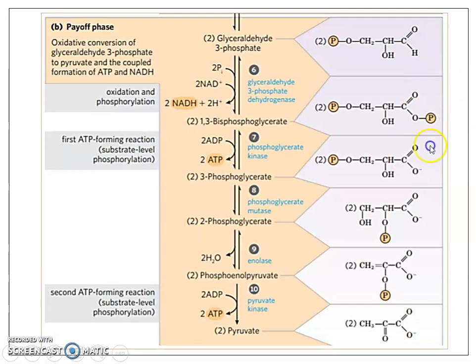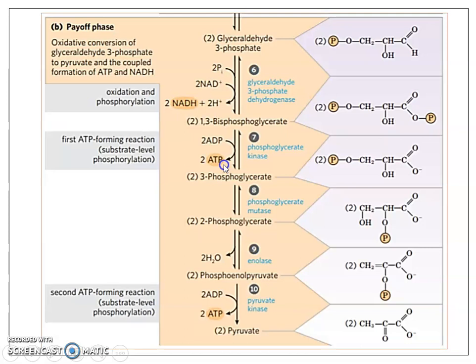So CHO is getting oxidized to form the carboxyl group, the rest of the things remaining the same. The conversion of the aldehyde group to the carboxyl group takes place through two steps. The first step is the formation of 1,3-bisphosphoglycerate, which is then converted to 3-phosphoglycerate. During this two-step process, you can see an NADH molecule is produced and an ATP molecule is produced.